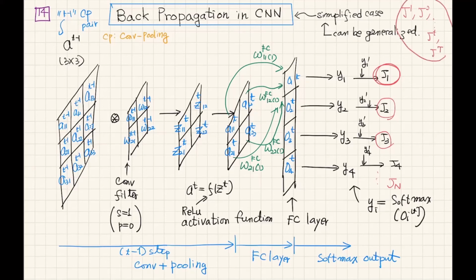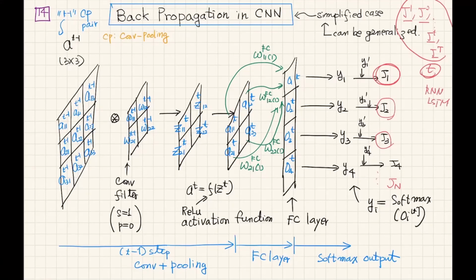We have to optimize the connection and weight matrices by adding all these cost functions in time sequence. That is the case of RNN and LSTM.